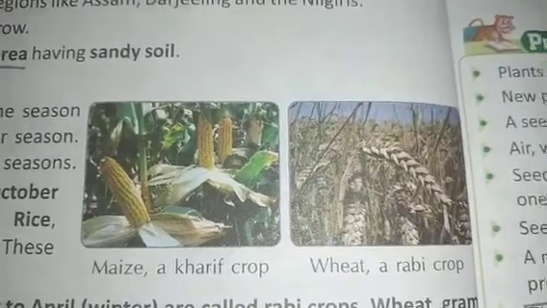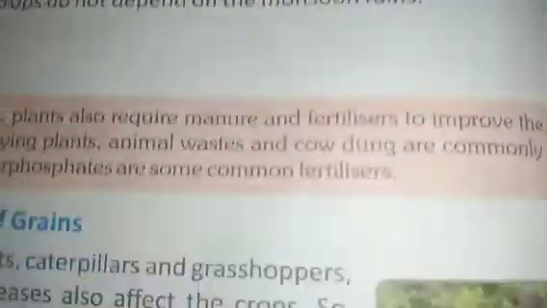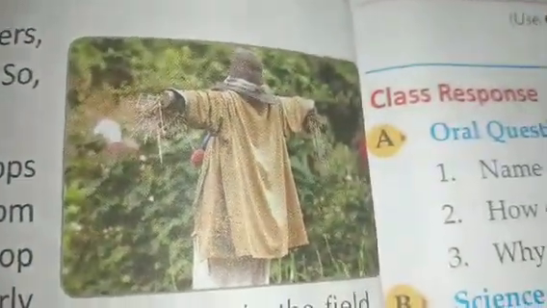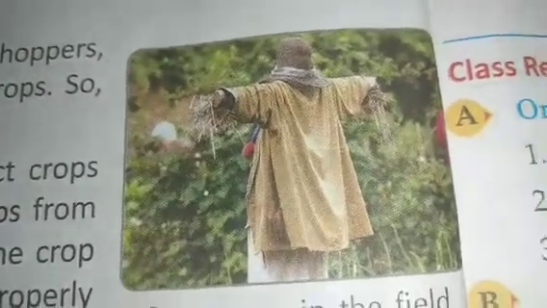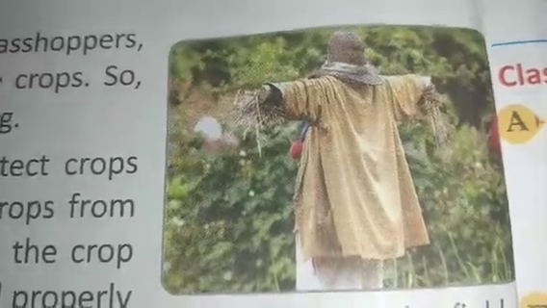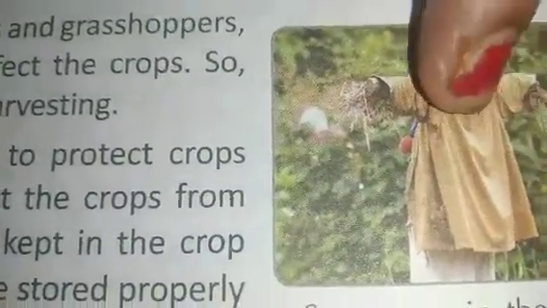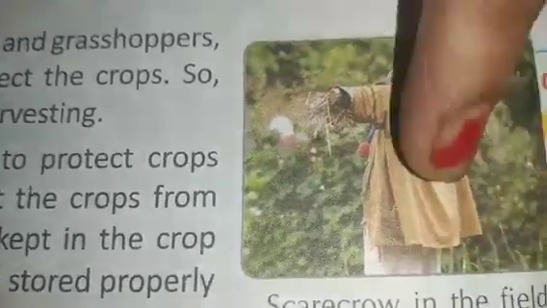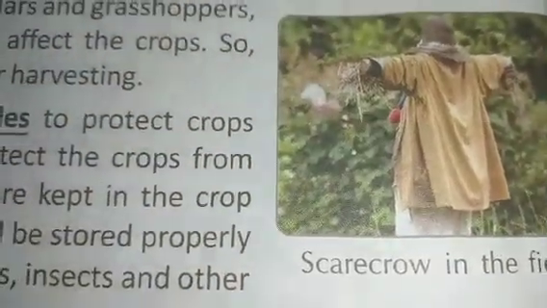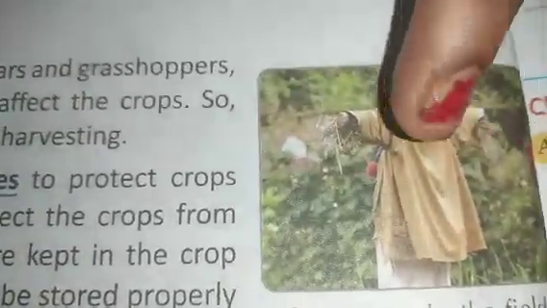The next one I would like to tell you, the last topic, is protection of crops and storage of the grains. How should we protect them? Tell me. Scarecrows look like a human being, no? We call it a Katputli in Hindi, meaning something made of wood. They take wooden sticks and put human clothes on them, whatever clothes the farmer wears, so that it looks like a human being is standing there.